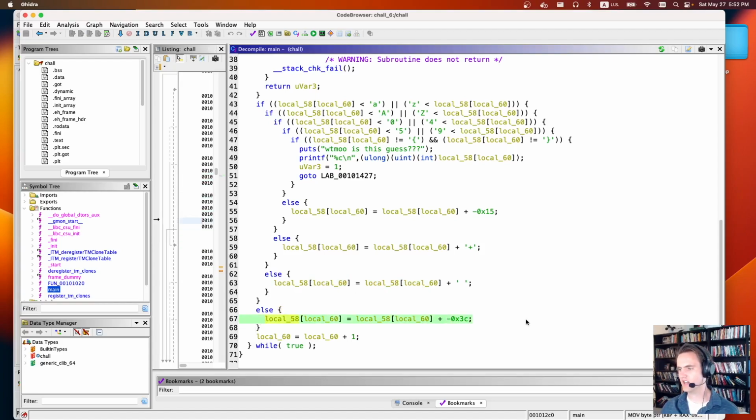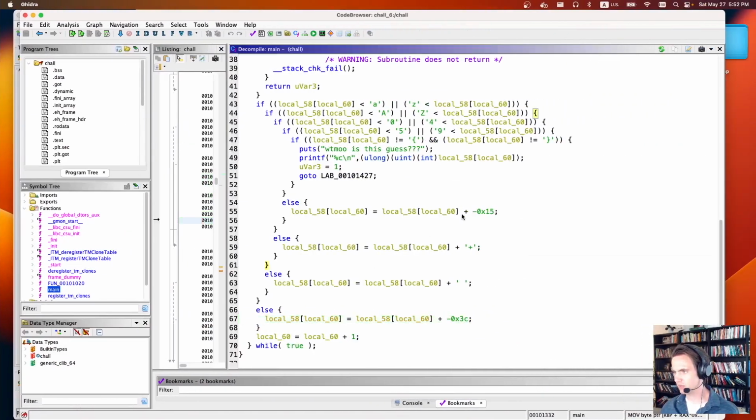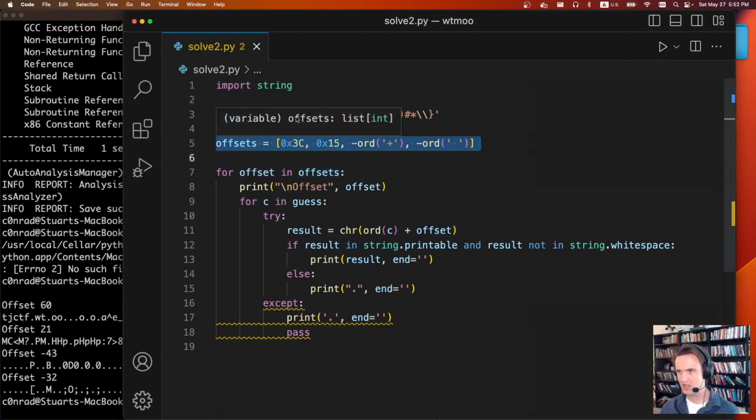So instead, I ended up doing a very sloppy, dumb solution that was very fast and ended up working. So here's the guess. And these are all the different offsets that the program is doing. So you can see sometimes it subtracts 15, it does a plus, it does a plus space, it does a minus 3C. So I took those offsets and I just run all of them.